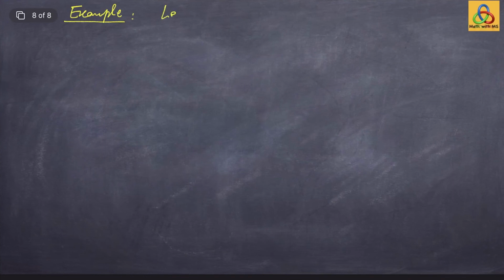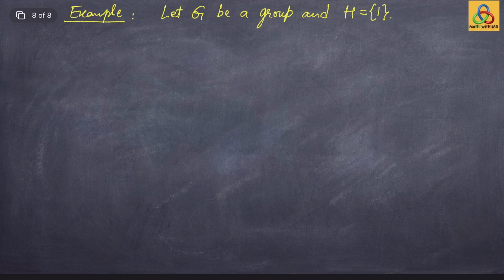Let's do the other extreme where H is the trivial subgroup. So let G be a group, and take H to be the trivial subgroup, the subgroup consisting of only the identity element of the group G. Then what is G mod H, the space of left cosets of H in G? It is just the group itself.